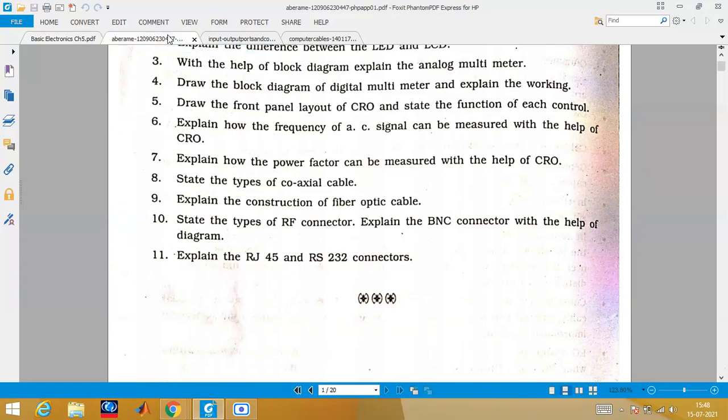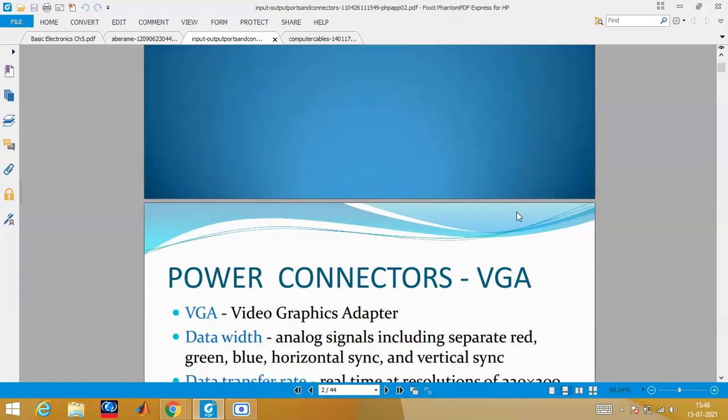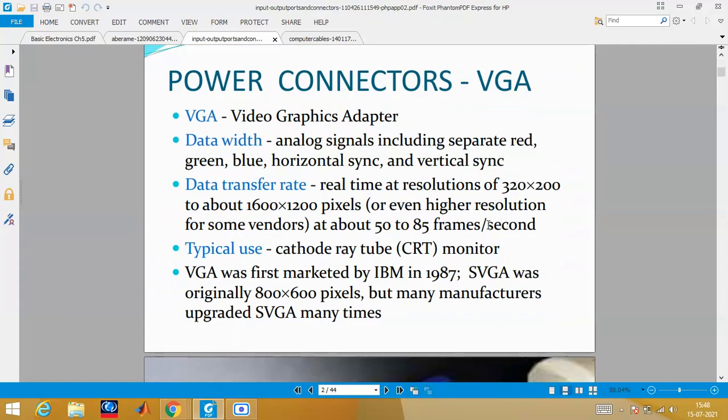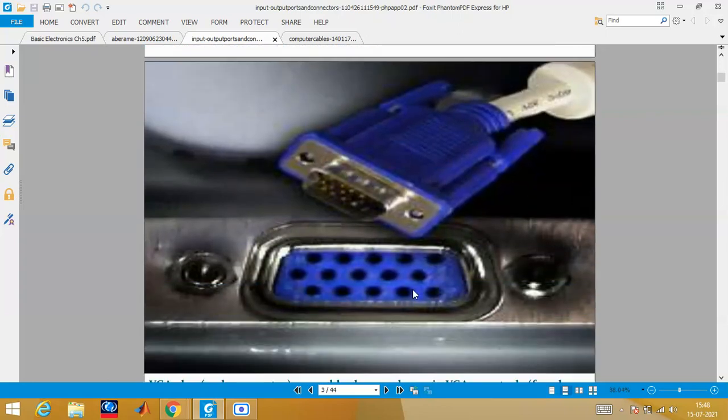I want to show you something so that you can remember. I have prepared this. Just see this. VGA stands for video graphics adapter, because we all use computers. We know this. Analog signal data can be passed. Data transfer rate, I'll show you these images. Have you seen this image? Anyone? One of you can say yes or no. Yes, sir. So we are going to learn.